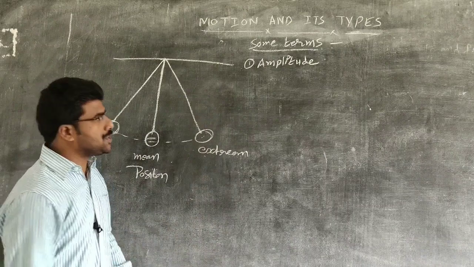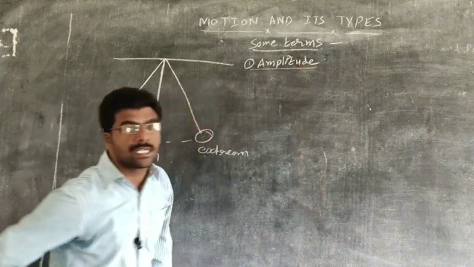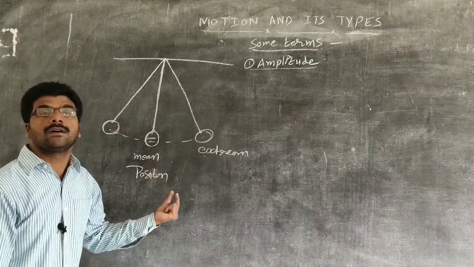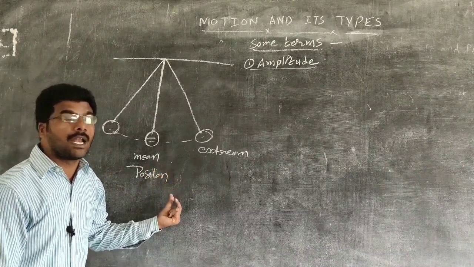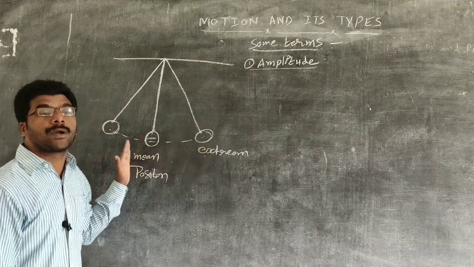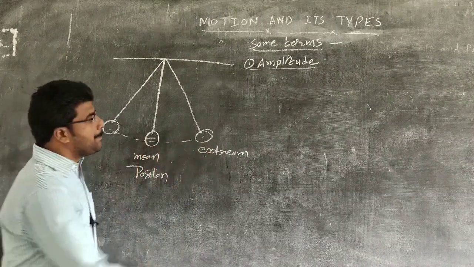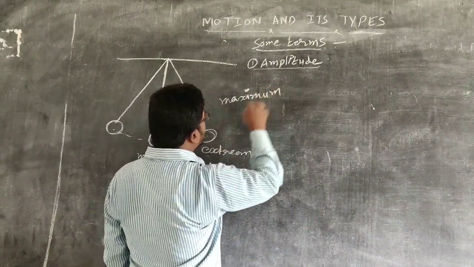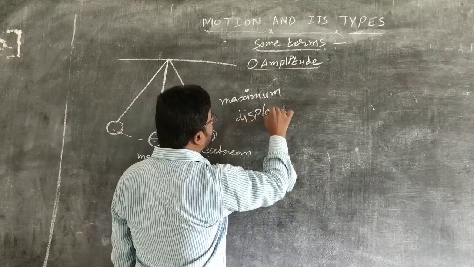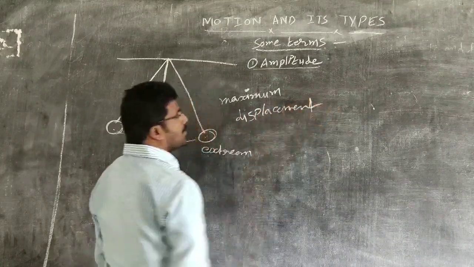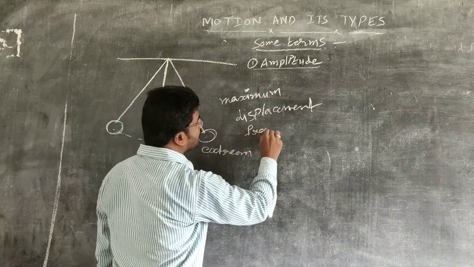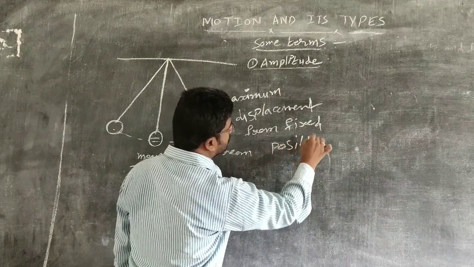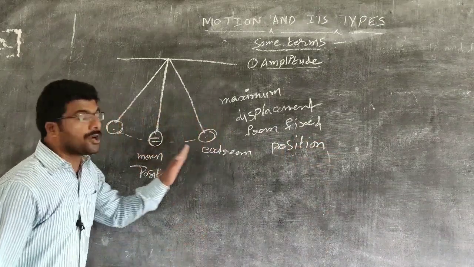The first one is amplitude. What is amplitude? It is the maximum displacement made by the oscillating particle on either side from the mean position. Remember this: maximum displacement made by the particle from the fixed position, on either side.